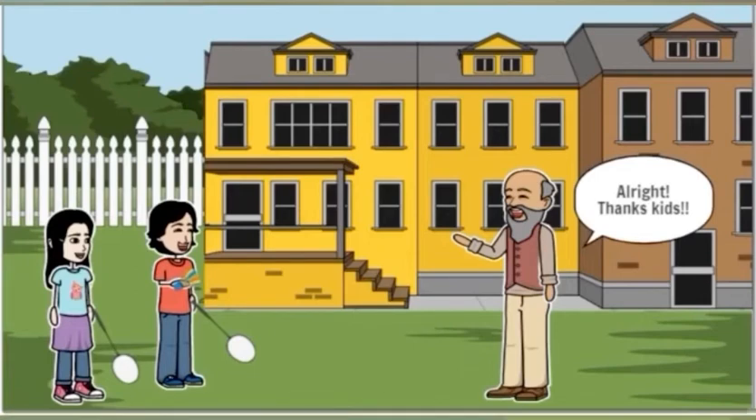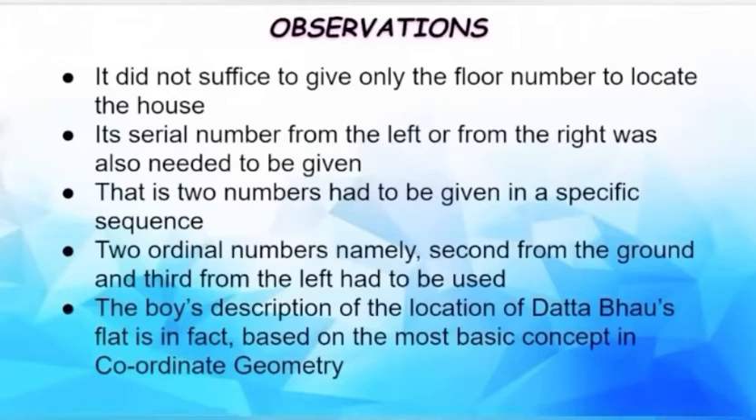So what do you all observe here? What exactly happened, and how was the confusion cleared by the boy? Let us have a look. It did not suffice to give only the floor number to locate the house. That is, giving the second floor was not enough. Its serial number from left or from right also needed to be given. That is, the third one from the left.